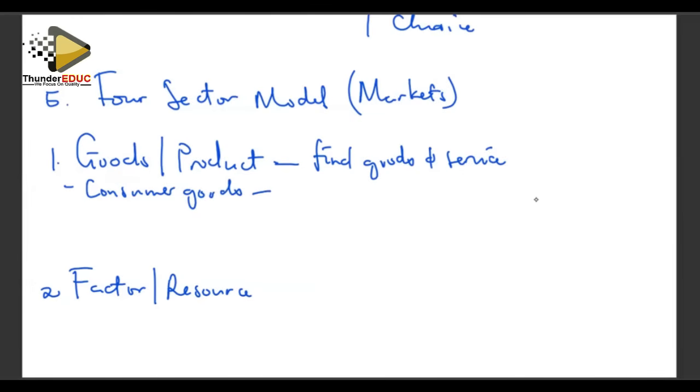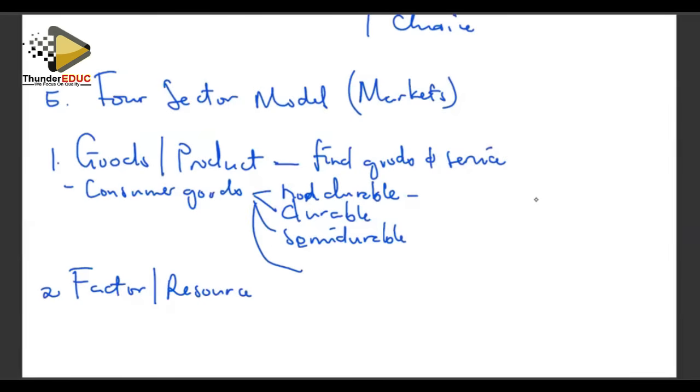You classify consumer goods into non-durable, durable, semi-durable, and also services.